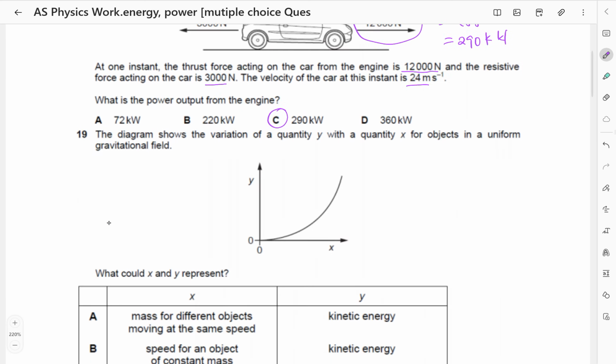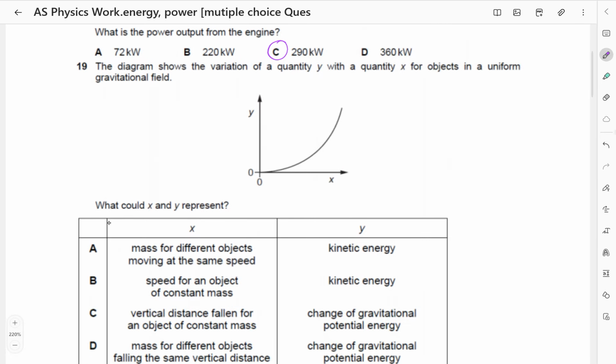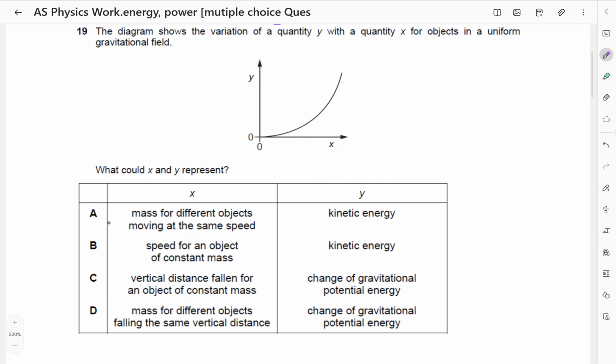The diagram shows the variation of a quantity y with a quantity x for objects in a uniform gravitational field. What could x and y represent? x, mass for different objects moving at different speeds, and y, kinetic energy.